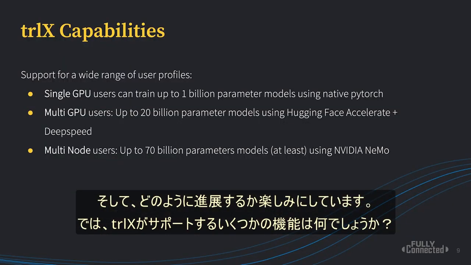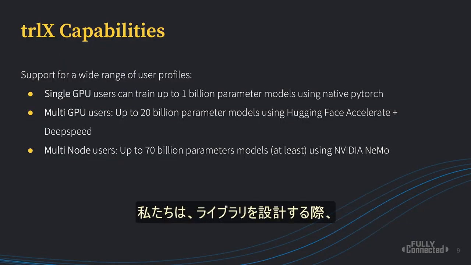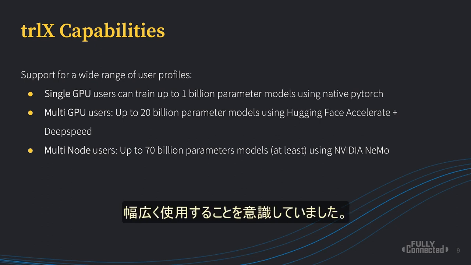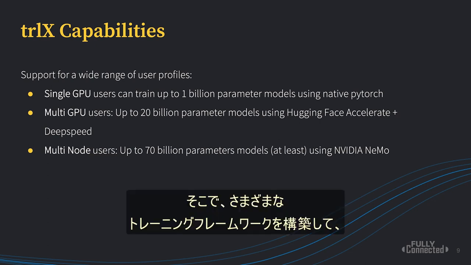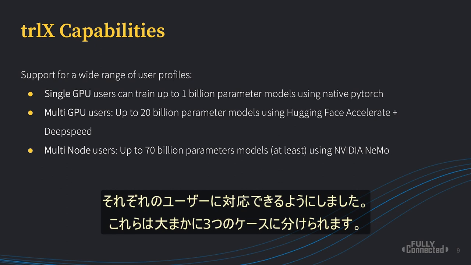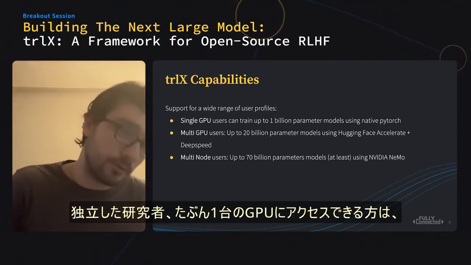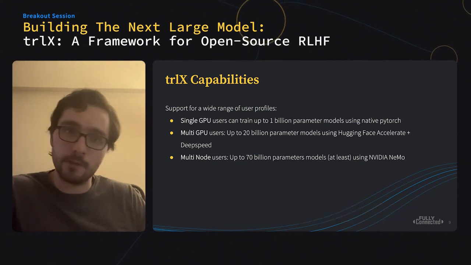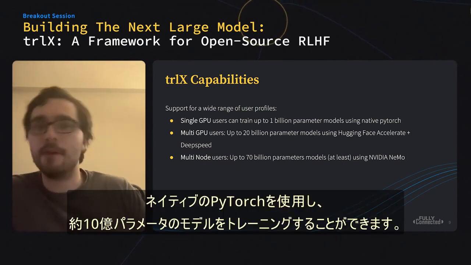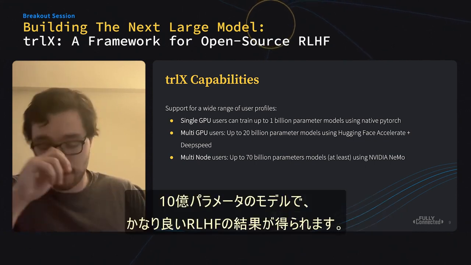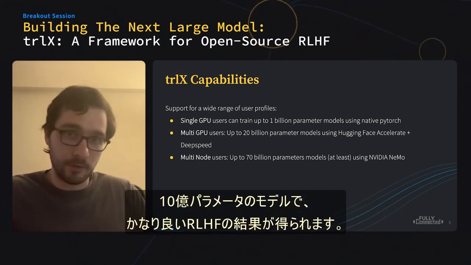So what are some of the capabilities that trlX supports? When we were designing the library, we were cognizant of the fact that we would have users with a wide range of various user profiles using it. And so we tried to build in various training frameworks which accommodate each of these users separately. These are roughly divided into 3 cases. So first of all, you have your independent researchers with access to maybe a single GPU. And these can train up to about a billion parameter model using native PyTorch. But this is still pretty decent. You can get pretty good RLHF results with a 1 billion parameter model.